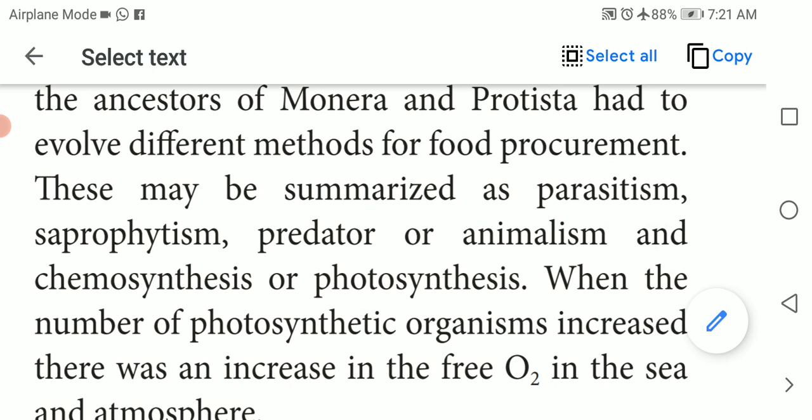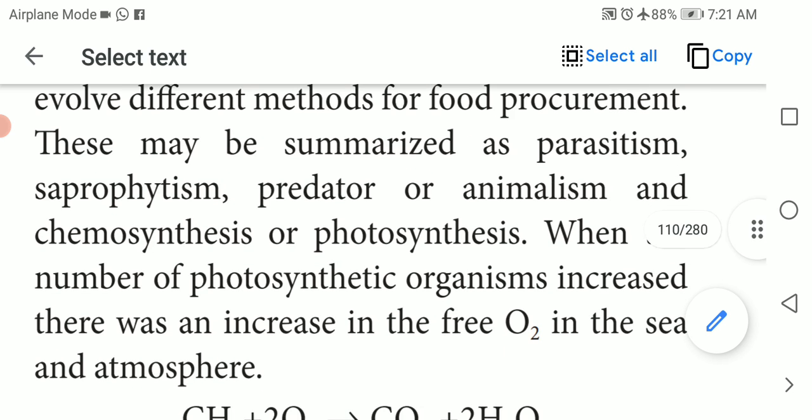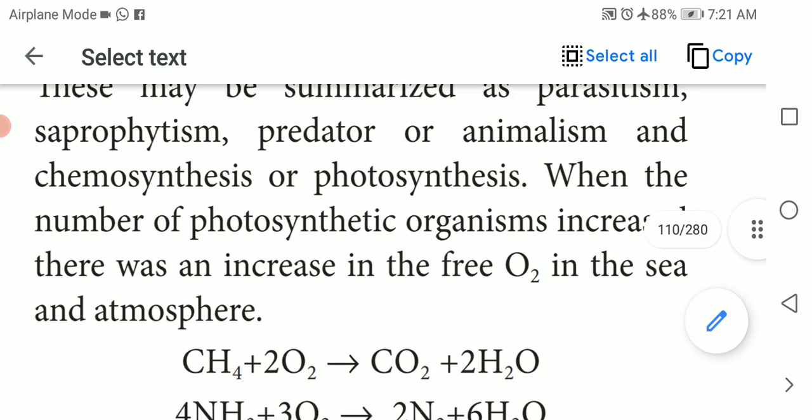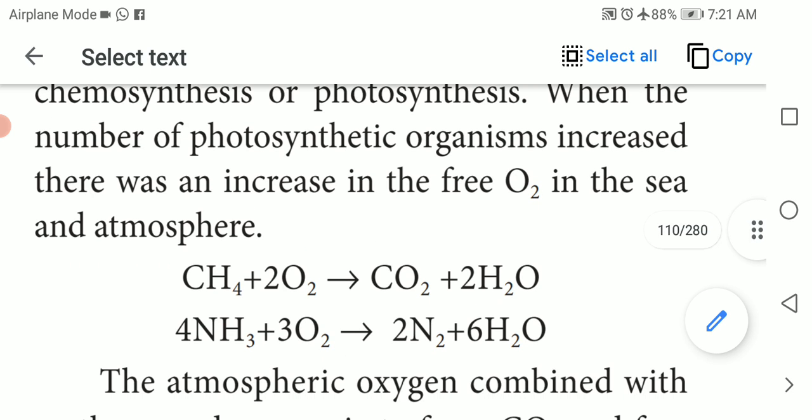Since these two groups, Monera and Protista, do not have food in the oceans, they are changing the methods of taking food into different types. That is, we call it parasitism, saprophytism, predator or animalism, and chemosynthesis or photosynthesis. When the number of photosynthetic organisms increased, there was an increase in the free oxygen in the sea and atmosphere.